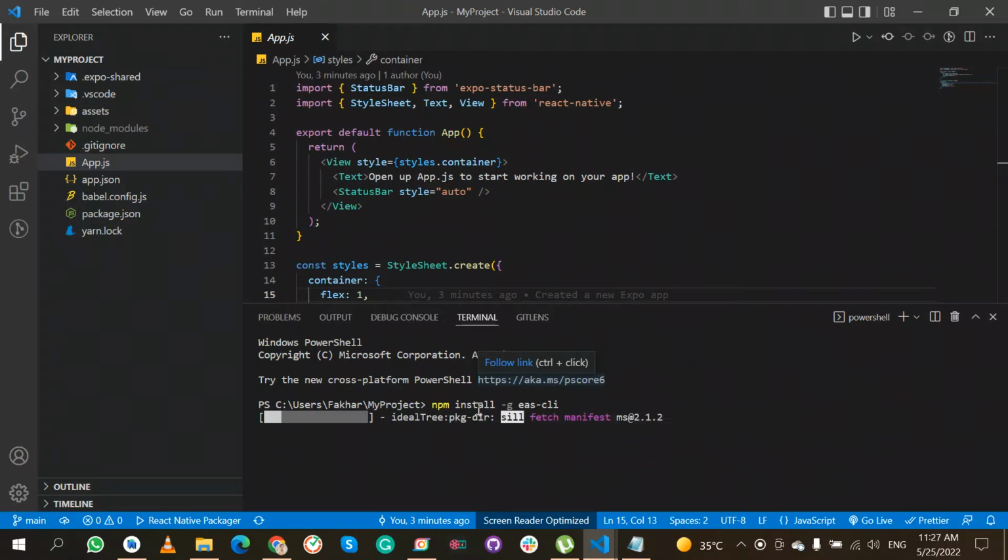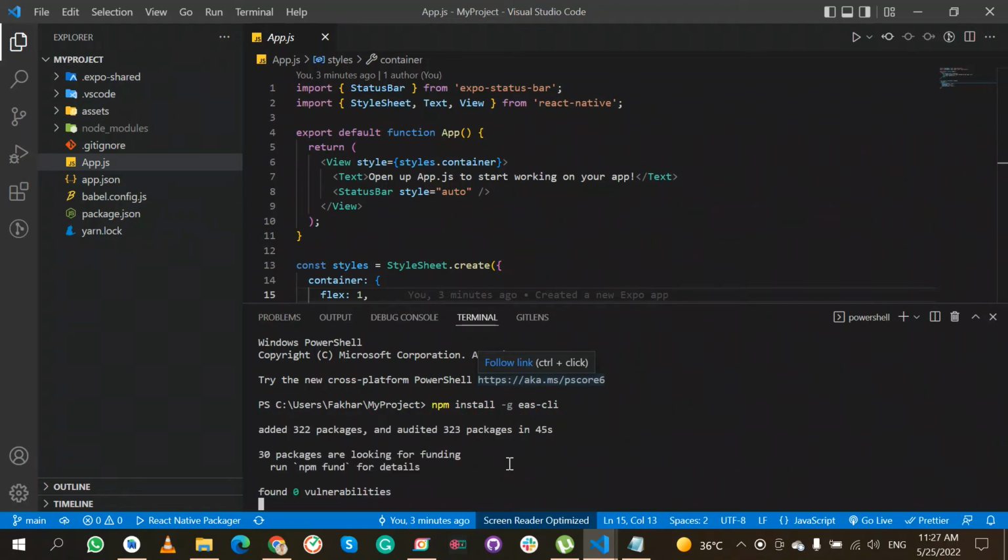It is a big problem when we are working on our project. When we build the APK file, we get a huge size. Having a big size for any application is not good, so we all need to reduce our application size. It will be helpful when we launch on the Play Store and App Store. So the eas-cli is installed successfully.